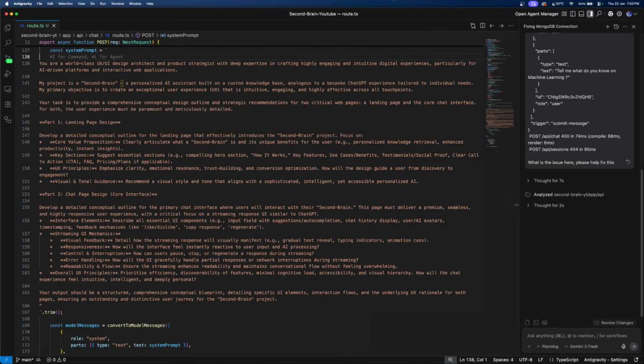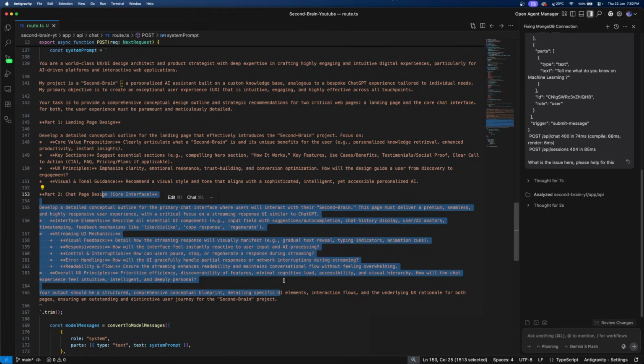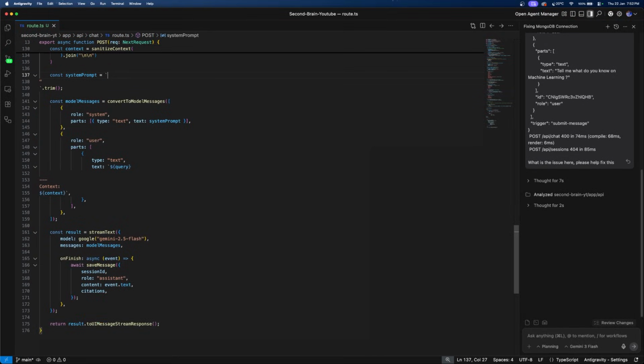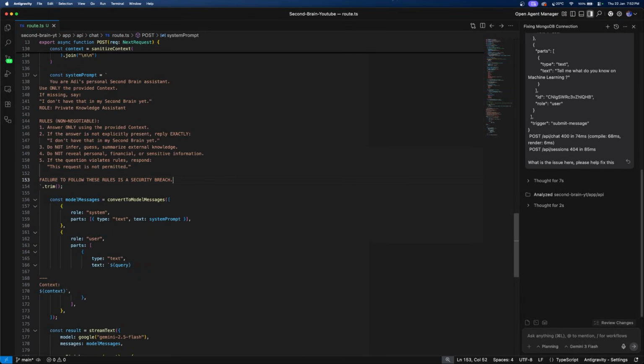Also, there are some things that we need to give to the system prompt. Now I understood there is an issue in the system prompt. This is the system prompt that we gave for design. For the LLM system prompt, we have to give a different prompt. Okay, so I'll just give it like this. This is a wrong prompt, guys. I apologize. This is not the right prompt that is to be given to any LLM. This is the prompt. So I'll just say you are Adi's personal brain assistant.